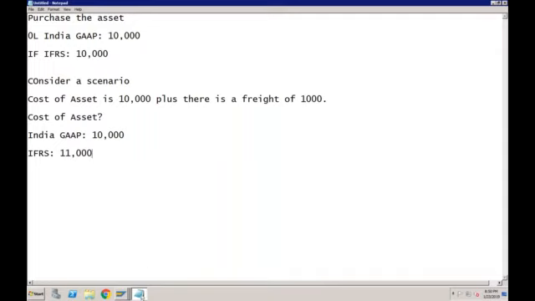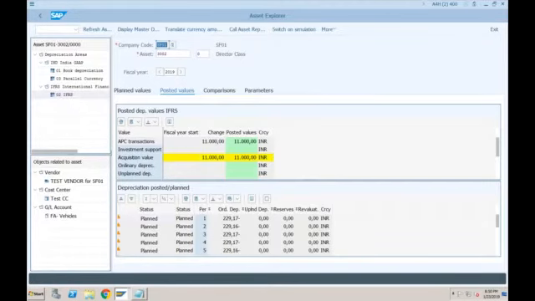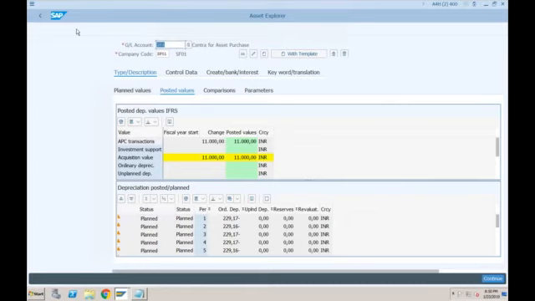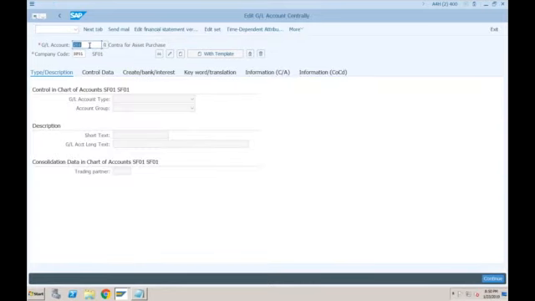Okay, so let's now try to proceed with this scenario. So normally what we do once we purchase the asset, we go for the depreciation run, right? If you go for the depreciation run, again, we first need to configure the GL accounts. So maybe before I go to transaction AFAB, let's create some GL accounts which can be configured in the account determination. The first thing that we need to create is a GL for depreciation, which is an expense account, and an accumulated depreciation account, which is part of the balance sheet.